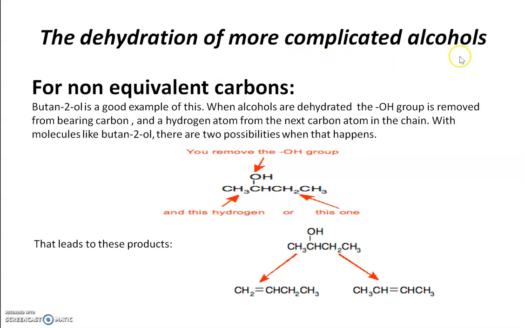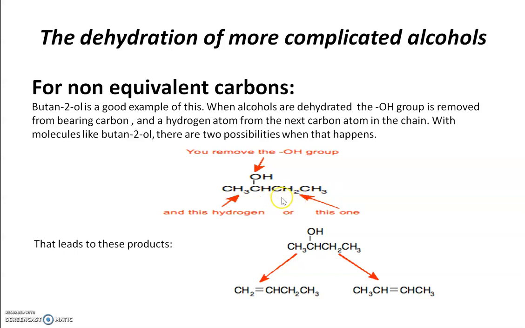More complicated alcohols, how will they dehydrate? If you have non-equivalent sides, butan-2-ol is a good example of this. Here, this is your OH bearing carbon where the OH is attached, and on your left hand side you have a methyl group and on your right hand side is an ethyl group. It means one carbon and two carbons. So this situation is called non-equivalent.